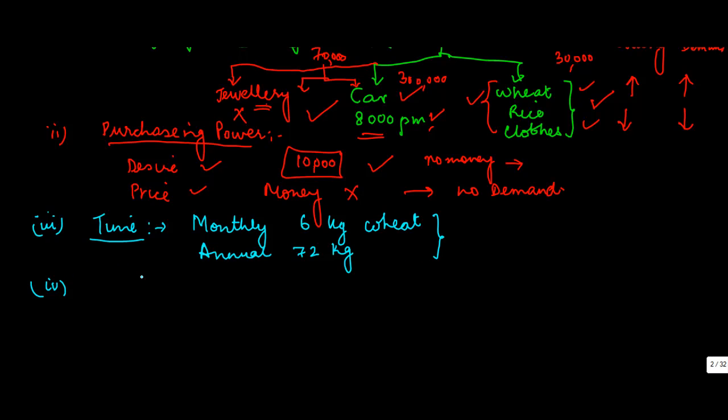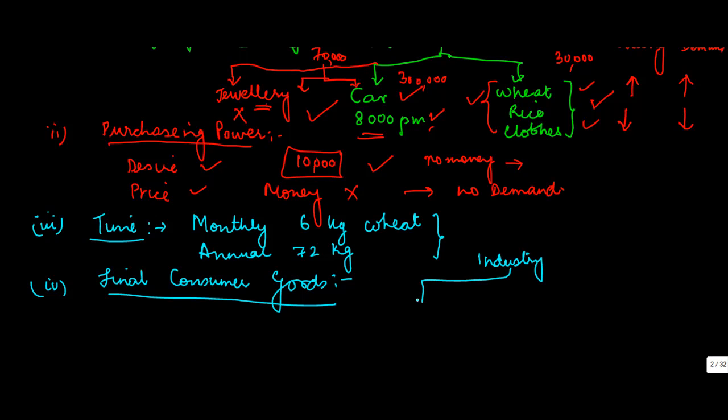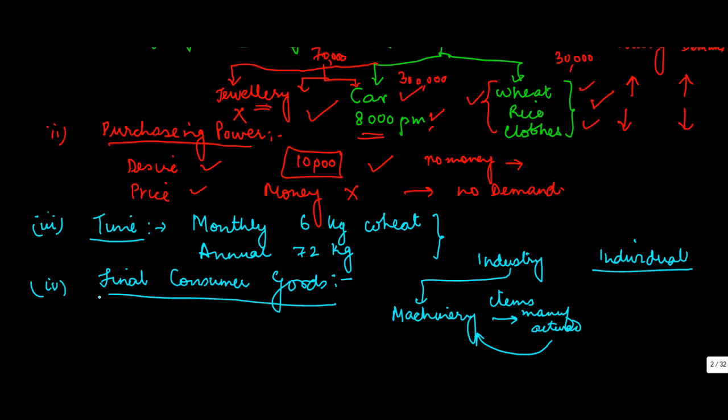The fourth thing is that demand is for final consumer goods. When you talk about demand for goods and services, demand can be for two things. If you are an industry, you will have demand for machinery. Whereas if you are an individual, your demand will be for items manufactured through this machinery. So when you say demand, it refers to the final consumer goods.